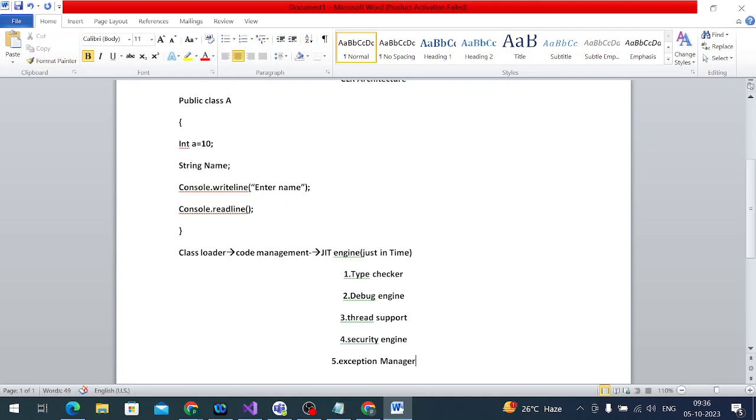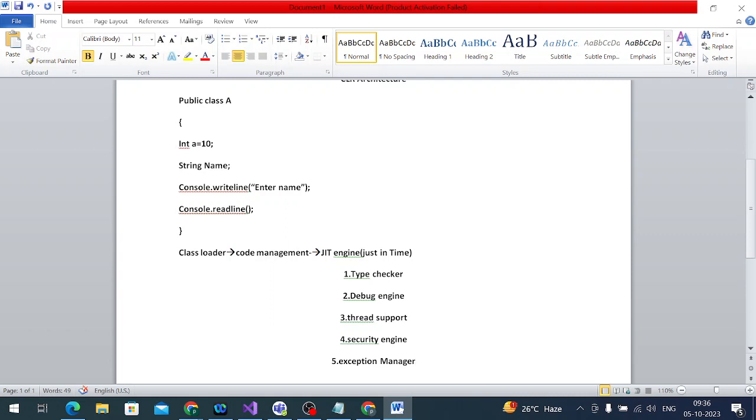Multi-threading means, for example, I want to create an application which, within the same time, executes some more applications. In the same timeline I need to run different applications. That is called multi-thread.